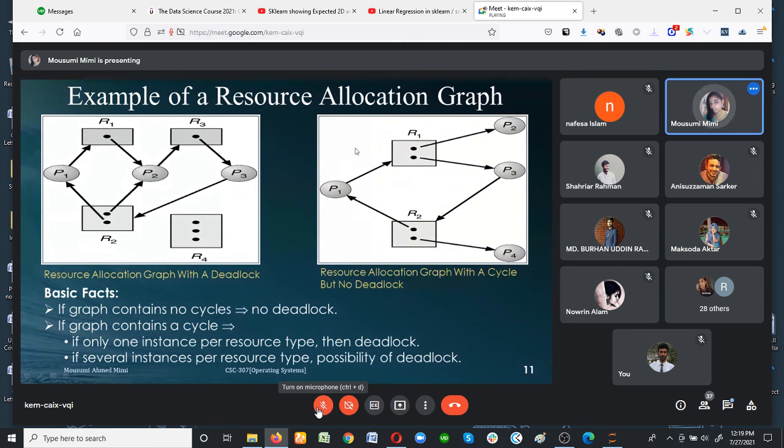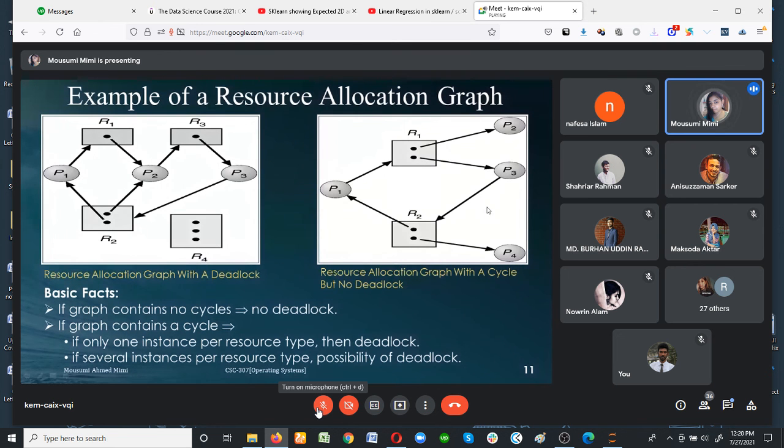This diagram represents the cycle. This diagram represents the deadlock. Deadlock can be a cycle, but every cycle cannot be a deadlock. You can also see this is a cycle plus deadlock. But this is only a cycle, it is not a deadlock.